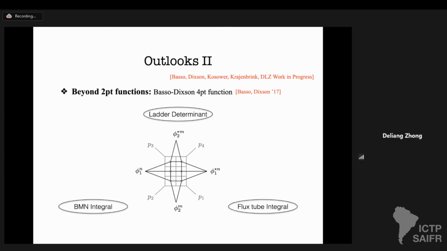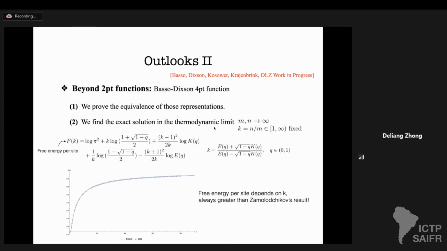Okay. Benjamin and Lance found a representation for these 4-point functions. And in this work, we are able to prove the equivalence and are more interested in finding the solution in some thermodynamic limit, when the size goes to infinity but the ratio of the two sides is kept fixed. What we find is that the free energy per site now depends on the ratio, and it's always greater than the Zamolodchikov result. So it will be interesting to understand the physics behind this.